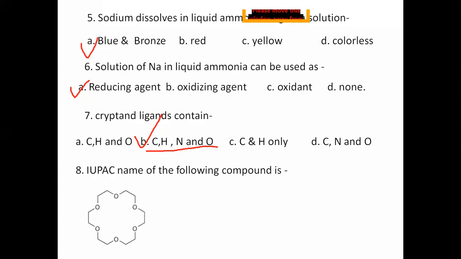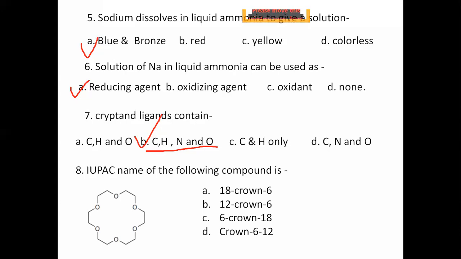So what is the IUPAC name for this compound? Who will tell the answer? Option A, 18 crown 6.